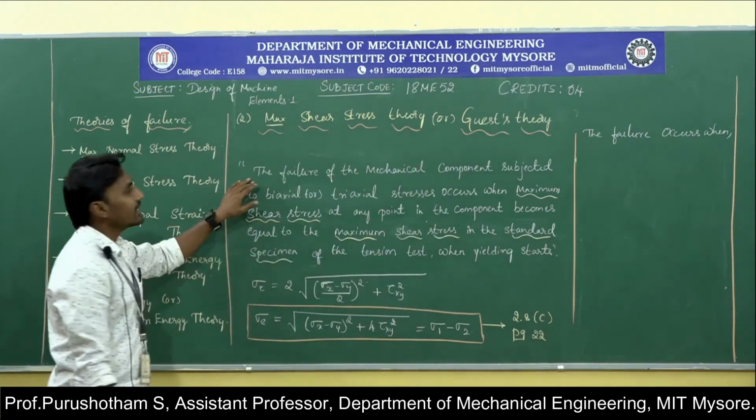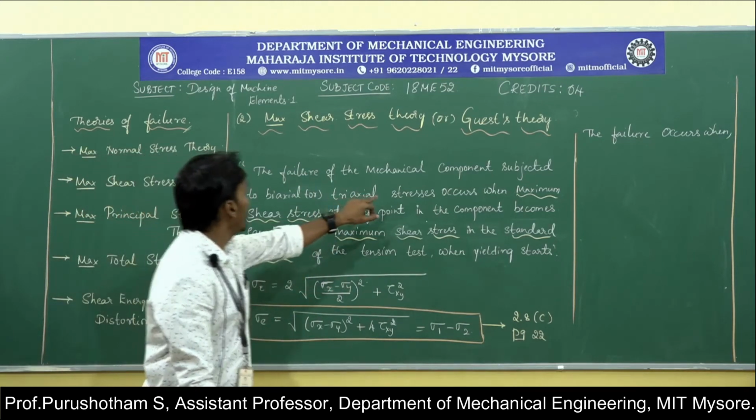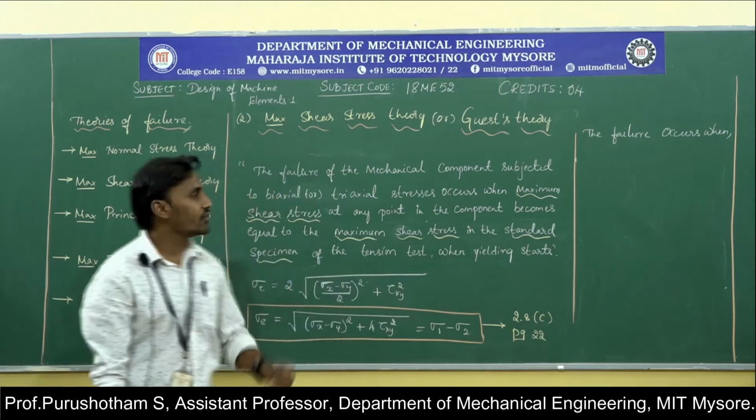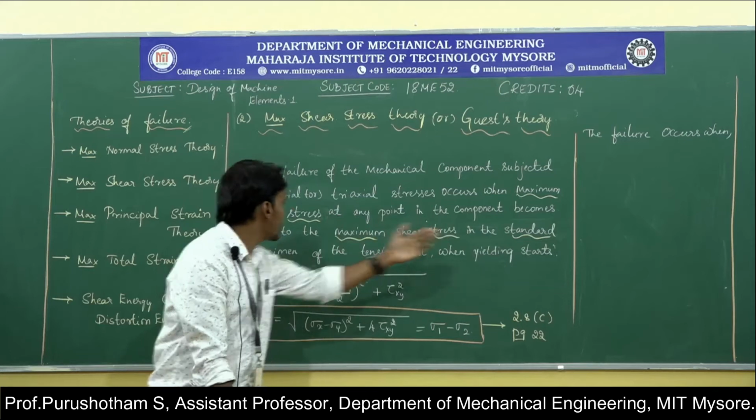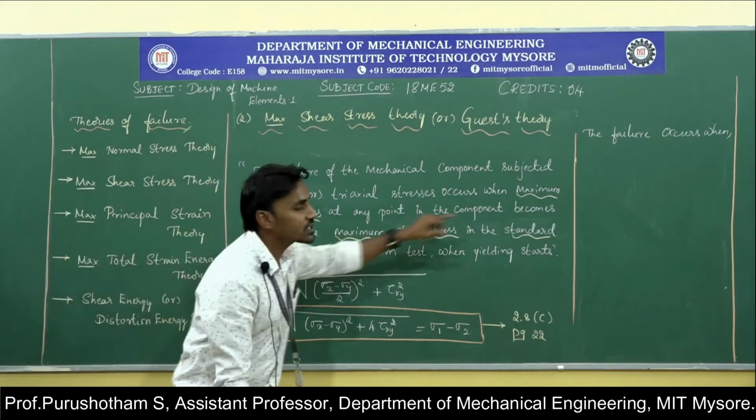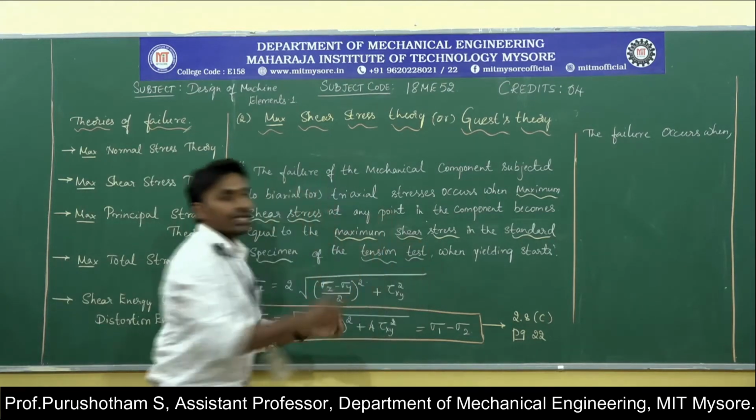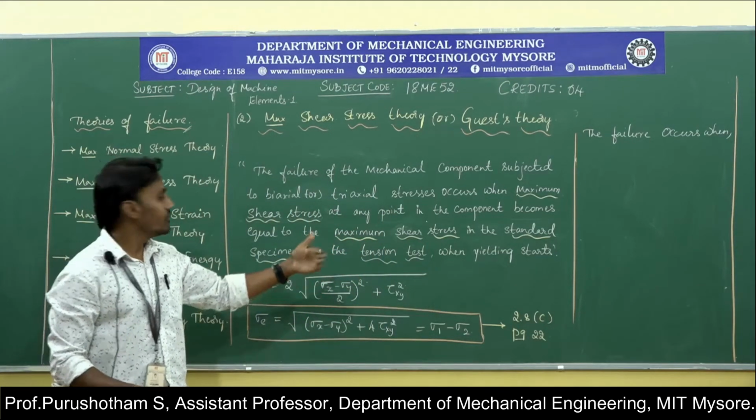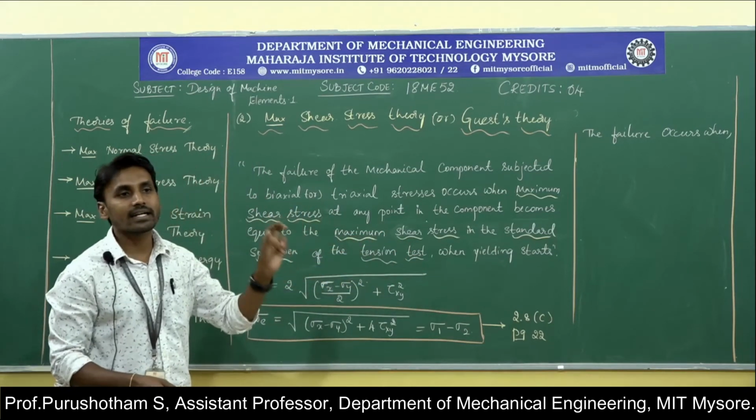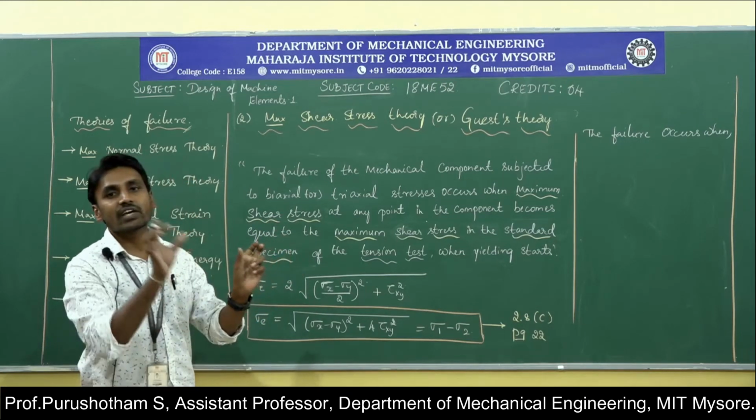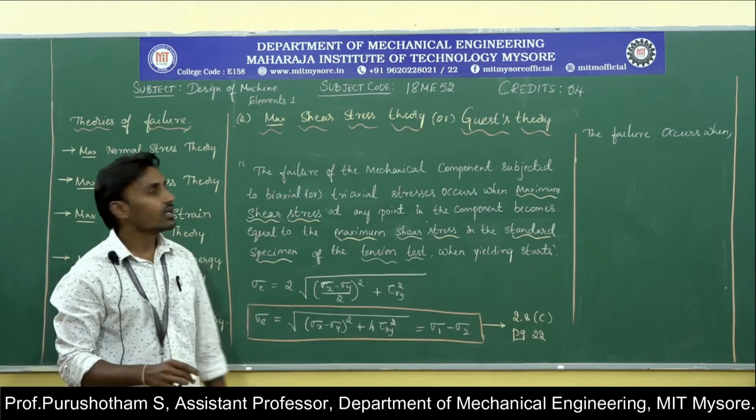Now this theory states that the failure of a mechanical component subjected to biaxial or triaxial stresses occurs when the maximum shear stress at any point in the component becomes equal to the maximum shear stress in the standard specimen of tension test when yielding starts. That means at the yield point, the maximum shear stress in the standard specimen of tension is equal to the maximum shear stress of the component which is subjected to the loading condition.